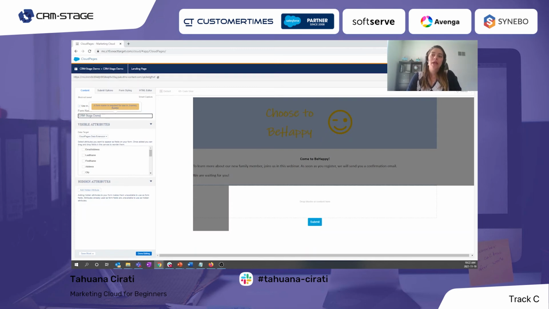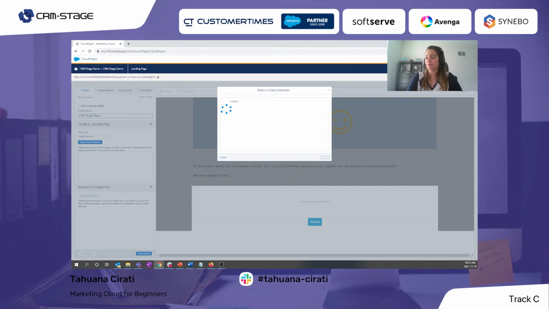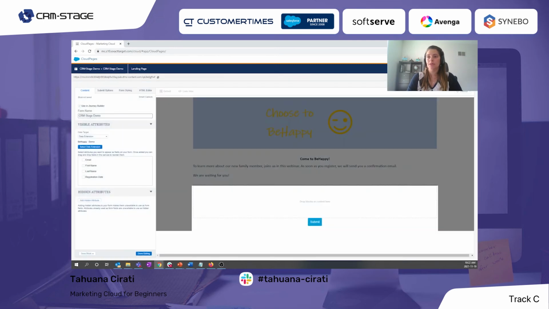And here is where the data will be stored. So I want to store this data in a data extension that I had already created. So here we can basically select the data extension. And I will go to my folder and I will choose our demo data extension. And here Marketing Cloud will list all the fields that exist in that data extension. And I can select the fields that will be visible.